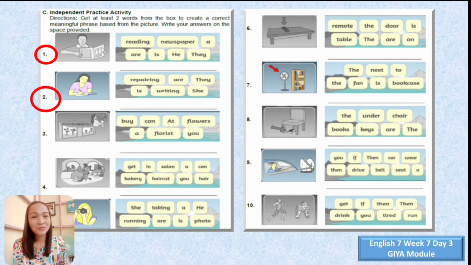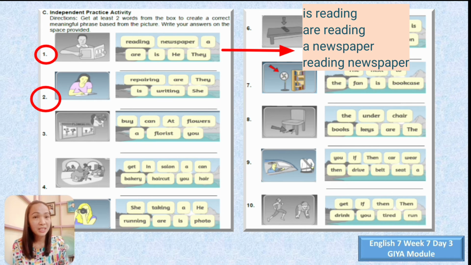The examples of phrases in this number could be is reading. We can have also are reading. We can also have a newspaper or reading newspaper. So we have a lot of answers for number 1. All of those are correct.